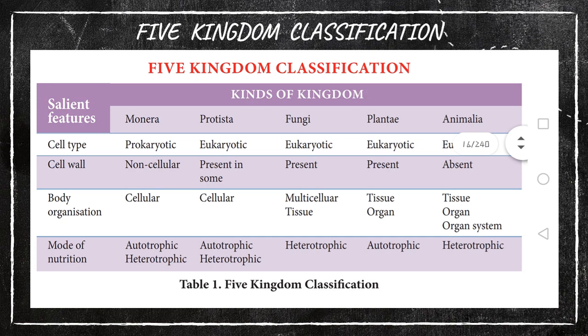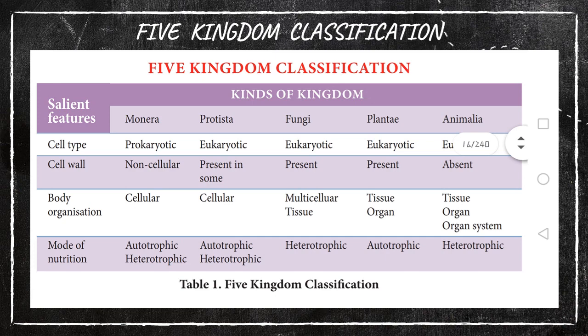Monera are autotrophic as well as heterotrophic. Autotrophic means it may synthesize its own food. Heterotrophic means it depends on others to get its food. Protista are also the same, autotrophic as well as heterotrophic varieties. Fungi are heterotrophic, and Plantae, of course, we know are autotrophic. Animals, surely we can say we are heterotrophic because we depend on other organisms for our food. Understand? This is the five kingdom classification given by Robert Whittaker.